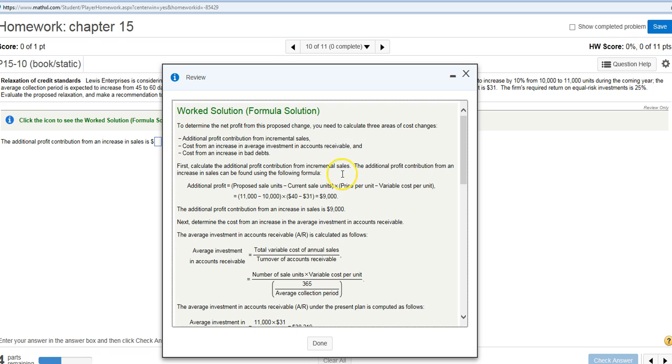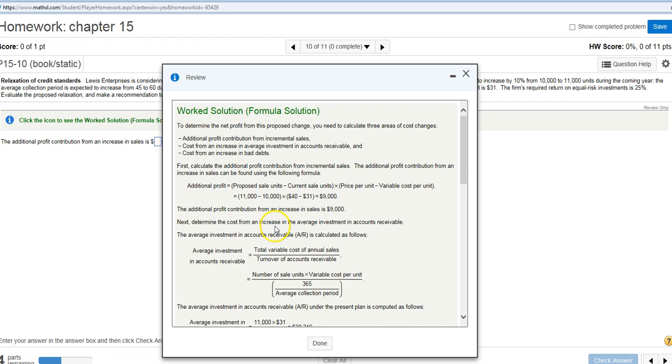Okay. So first calculate the additional profit from the extra sales. The additional profit contribution from an increase in sales can be found using the following formula. Proposed sale units minus current sale units, and as we know, there's an extra 1,000 units, right? Times the price per unit minus the variable cost per unit, so it's $9,000, right? 1,000 times $9 is 9,000, as we see here, right? So that's the extra money you're going to make.